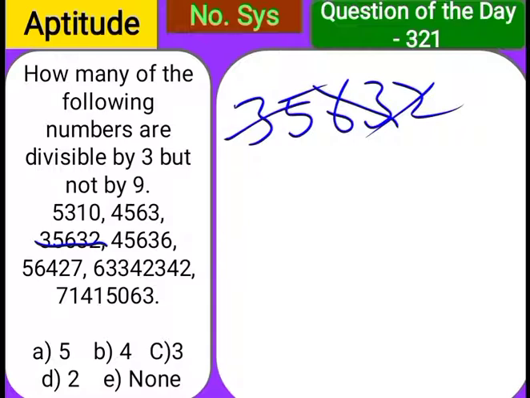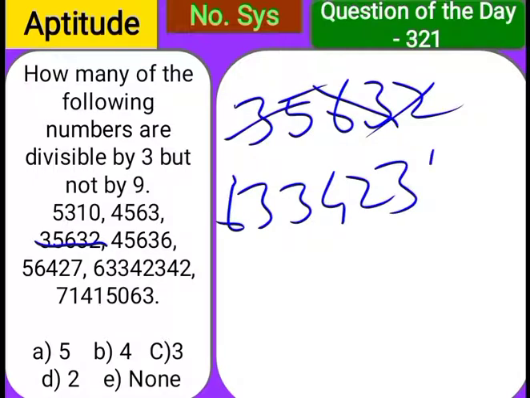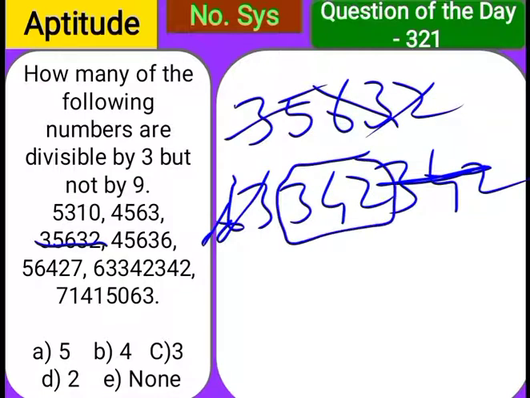Next, 63342. It is hard to add all the digits, so I gave one more method. 6 plus 3 is 9, then leave these two digits. 4 plus 3 is 7, plus 2 is 9, then don't count these digits. The remaining are 3 plus 4 plus 2, this also becomes 9. So 100% it is divisible by 9, then don't count this one either.